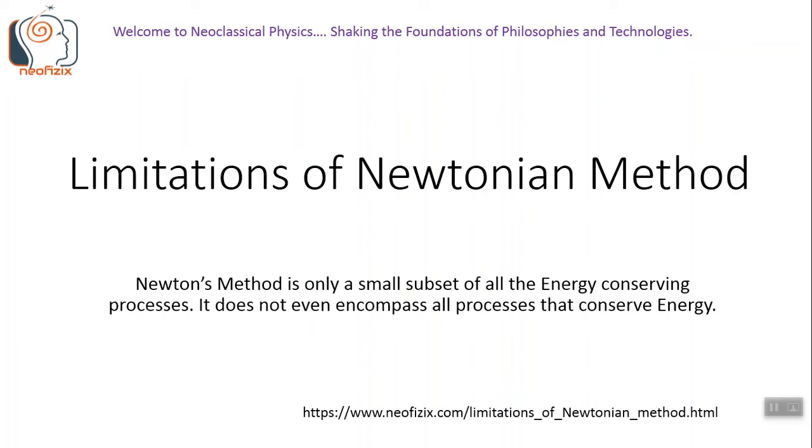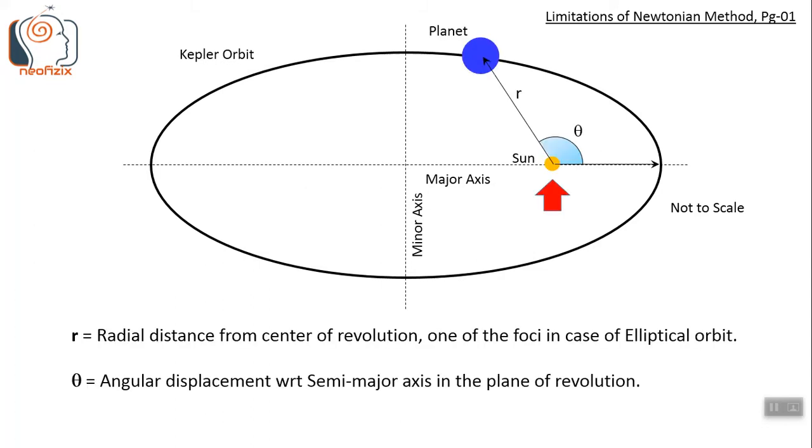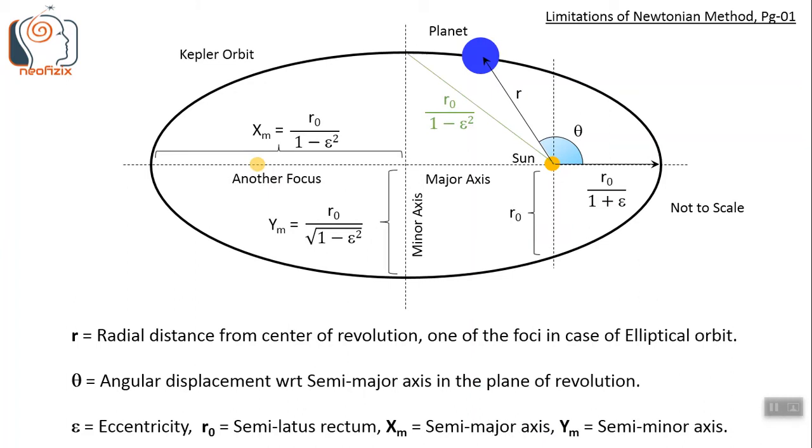Now let us move on to discuss the work of Kepler. Through data analysis, Kepler proposed that the planetary orbits are elliptical. The sun is stationary at one of the focus. We choose this as the origin of our coordinate system. R and theta define the position vector of the planet.